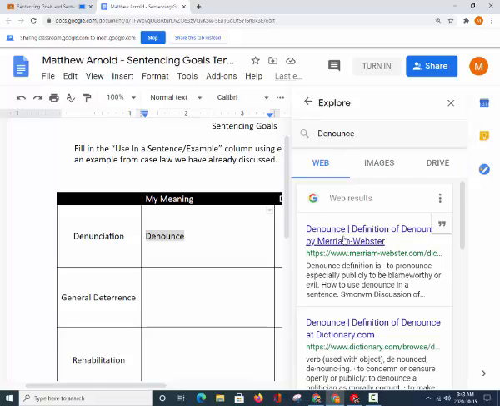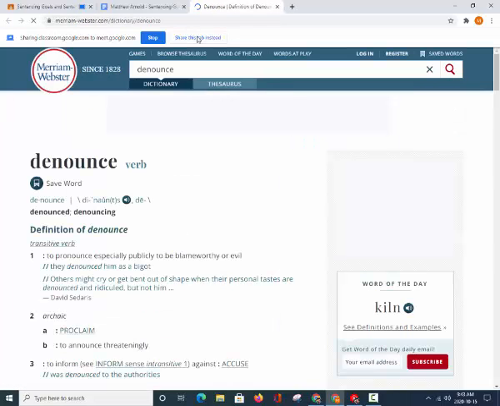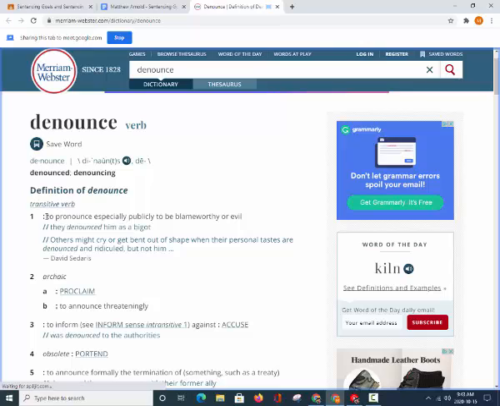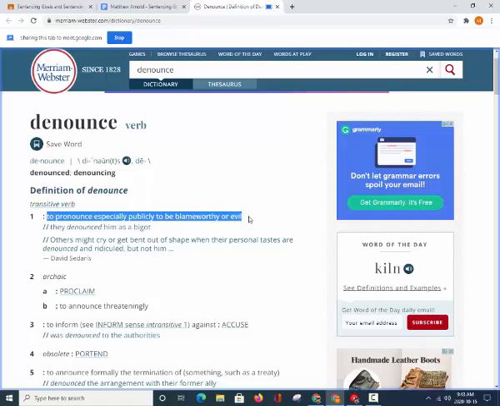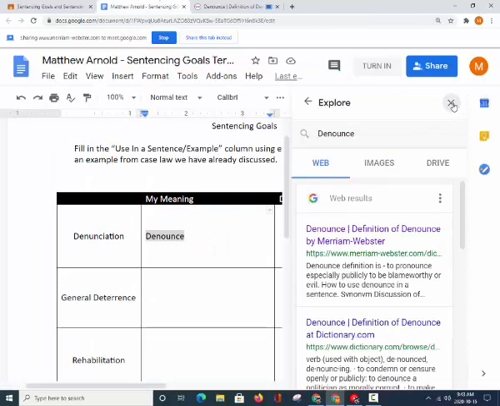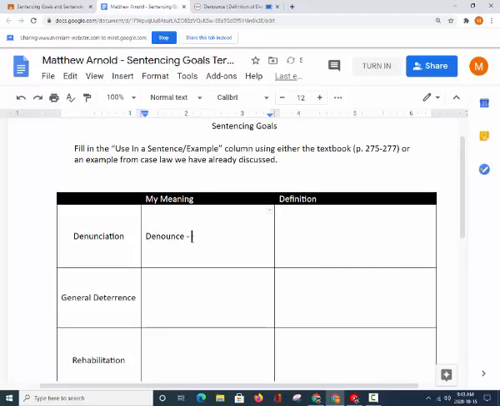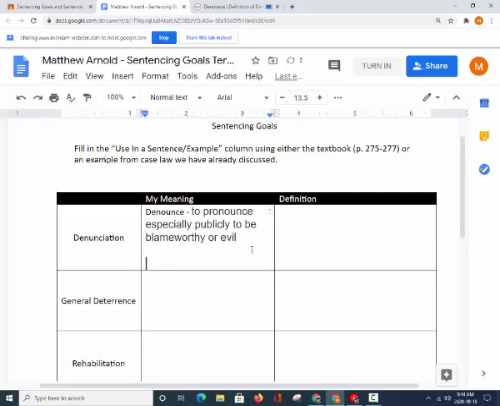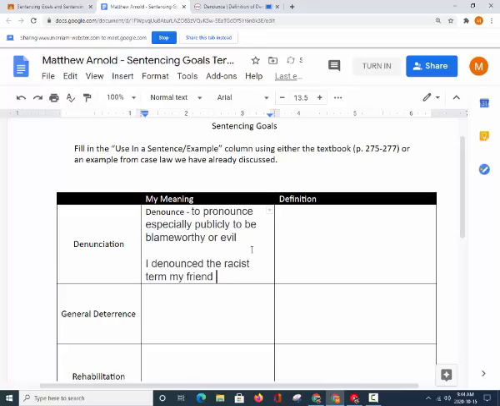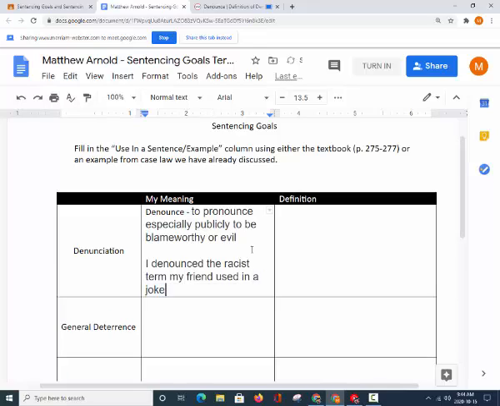Okay, so here we go. Denounce: to pronounce, especially publicly, to be blameworthy or evil. So I am going to put that in here. I'm going to go, okay, well, I know denounce is a root word, so I'm going to put it here. You can also do this in a sentence. So you can say that I denounced the racist term my friend used in a joke. There we go. So those are two options that you can use in that.